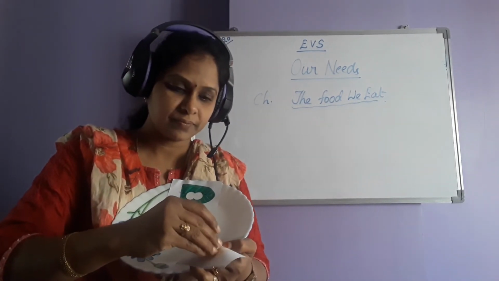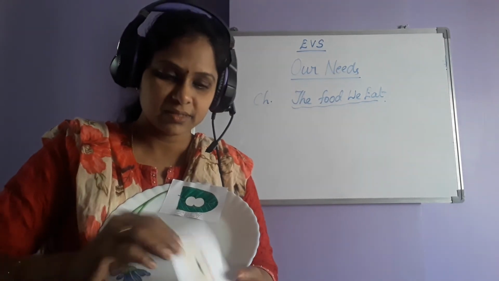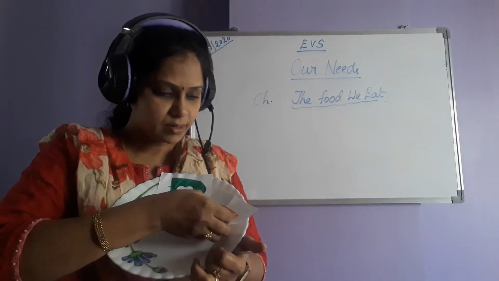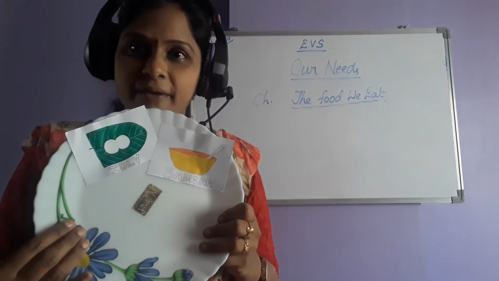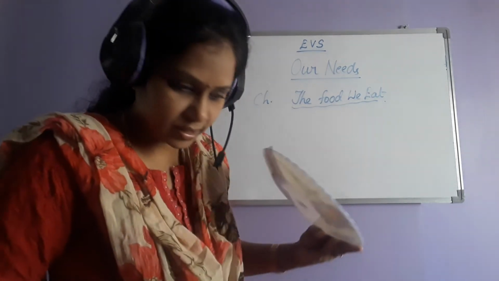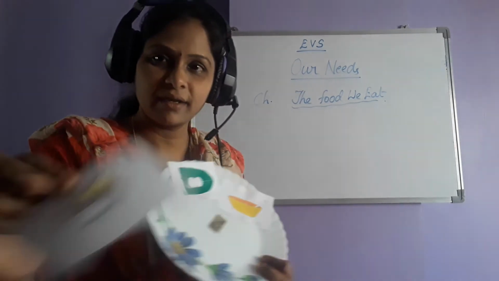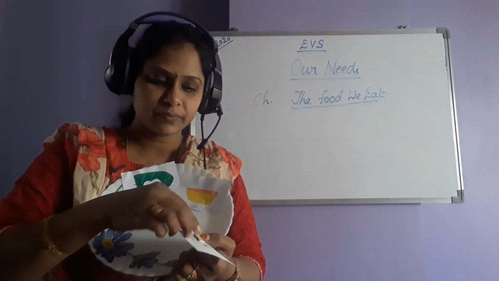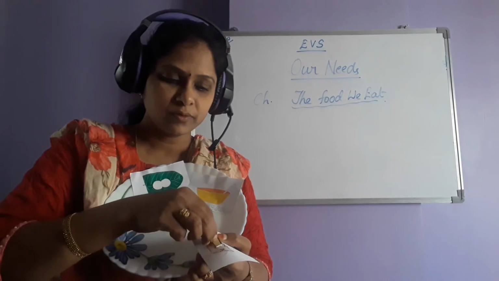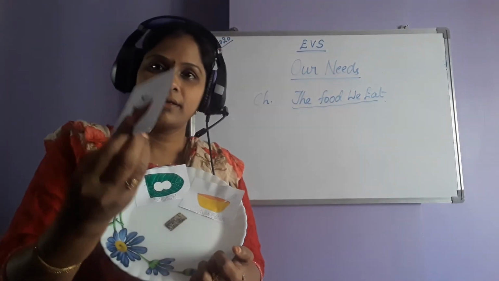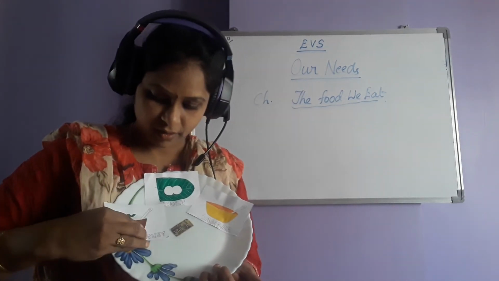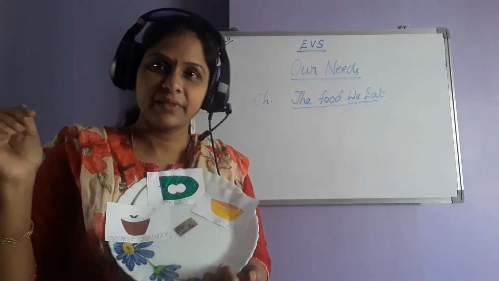So let us paste the sambar side of idli. Idli sambar. Okay. Next, what else we had? Coconut chutney. So let us remove the back of it, and coconut chutney ready with idli. Right?